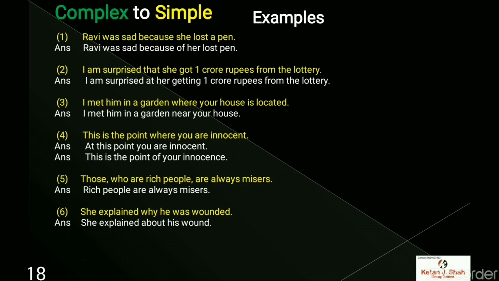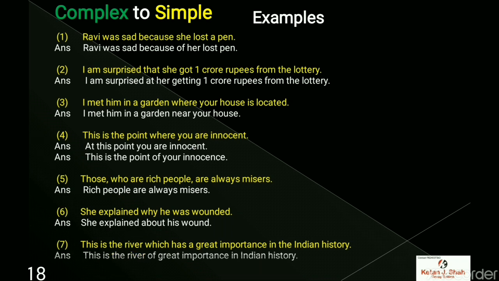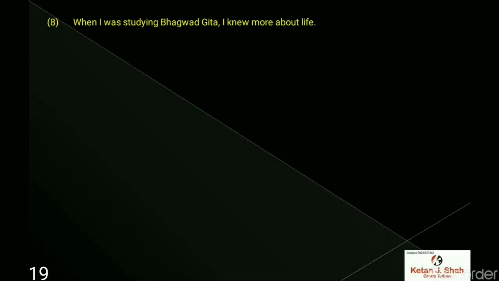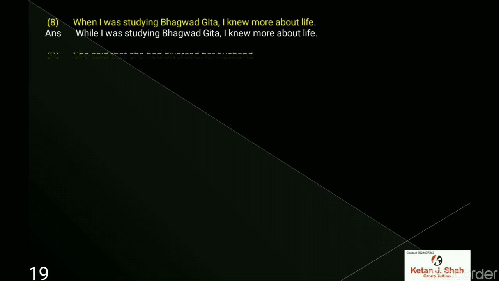Wound is the object, and we are talking about the object here, and so about is used. This is the river which has great importance in Indian history. This is the river of great importance in Indian history. When I was studying Bhagavad Gita, I knew more about life. While I was studying about Bhagavad Gita, I knew more about life. It is a time period and we were learning it. So it was a throughout activity. So we have used while here.